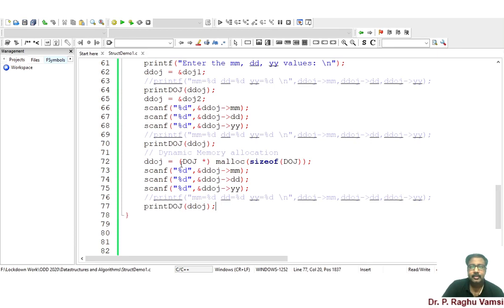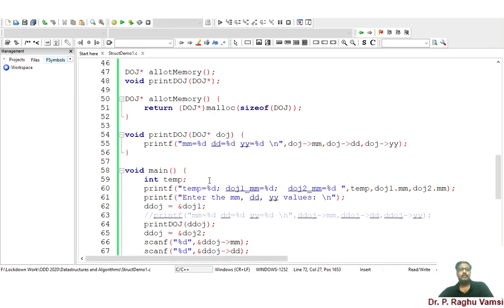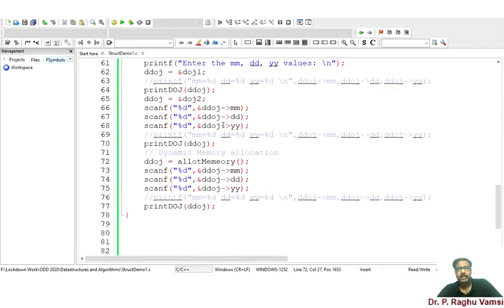Here, instead of writing like this, allot memory. So what will allot memory do? This memory allocation will be done. That is, DOJ memory will be allocated dynamically. Now let us see.